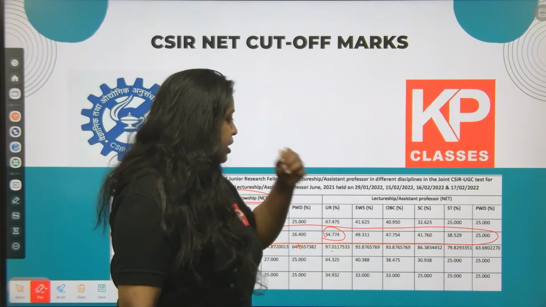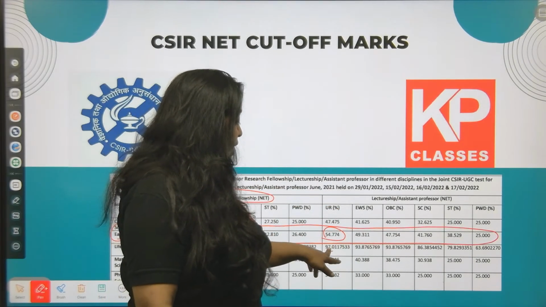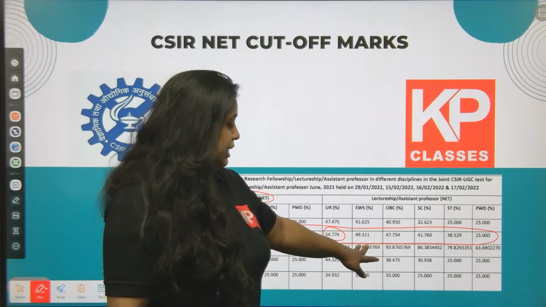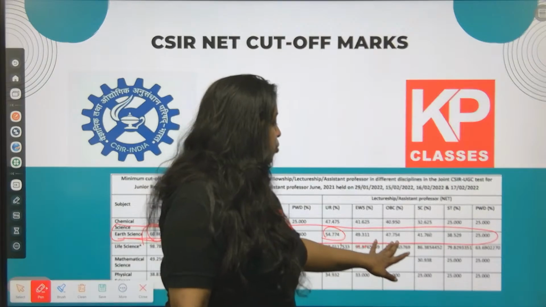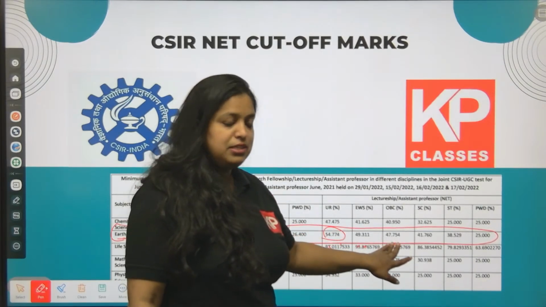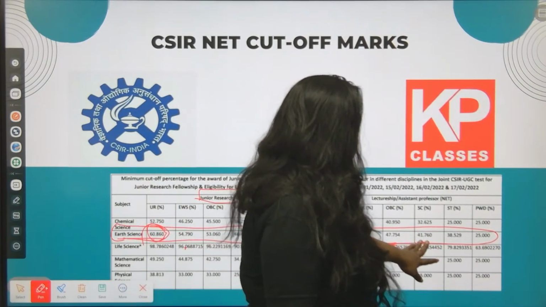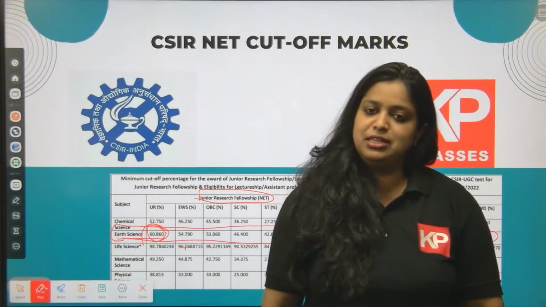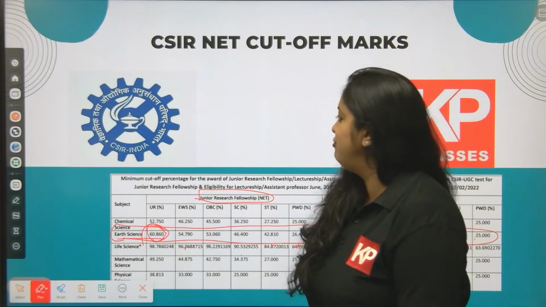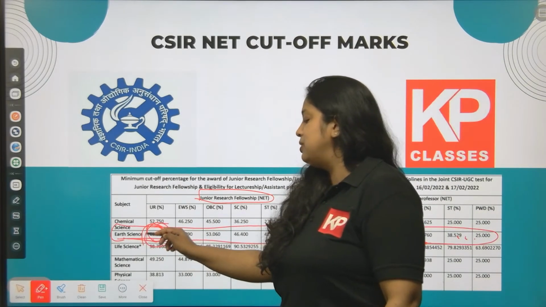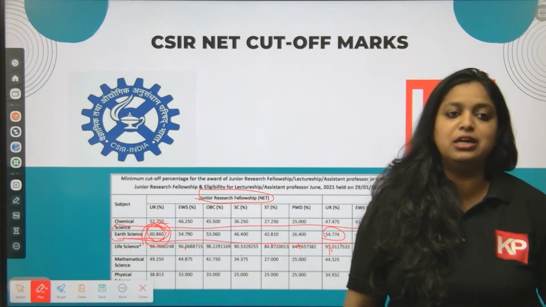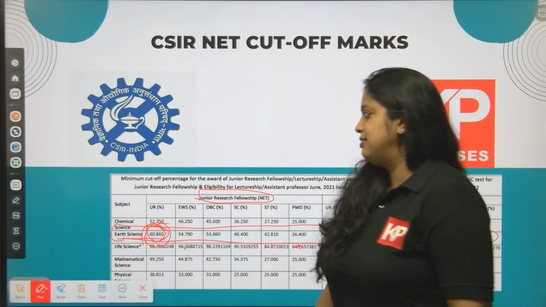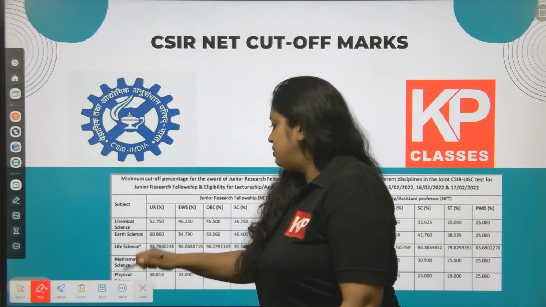For lectureship, assistant professor, for the unreserved category it's 54%, EWS 49%, OBC 47%, SC 41%, ST 38, PWD 25%. This is the minimum percentage required for qualifying the JRF or lectureship of the NET examination. I hope it's clear for everyone.